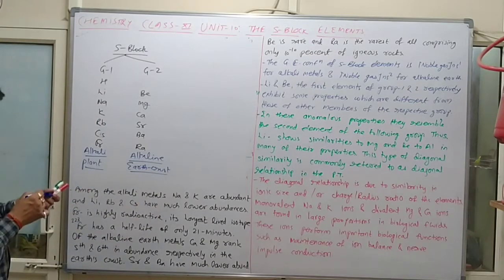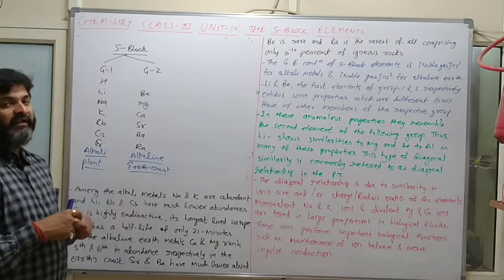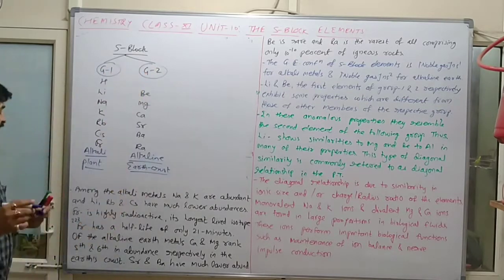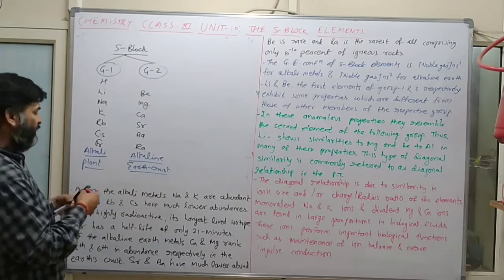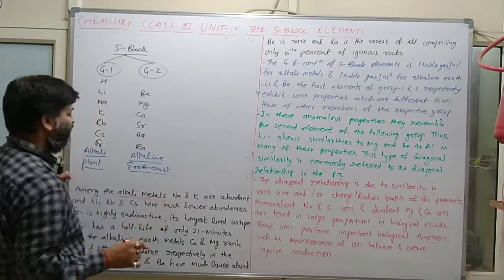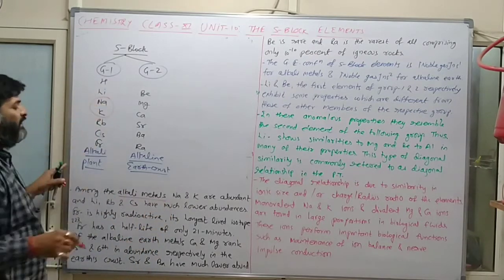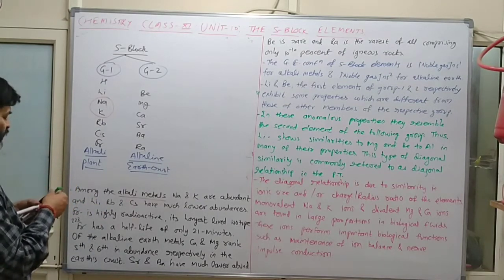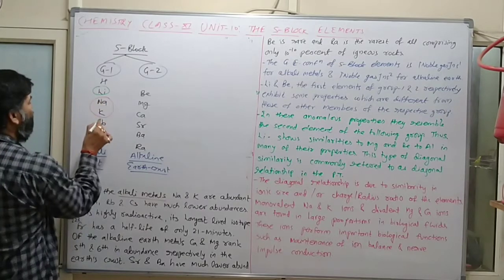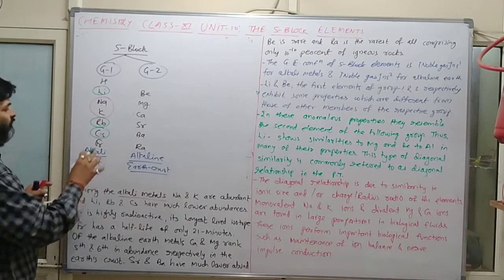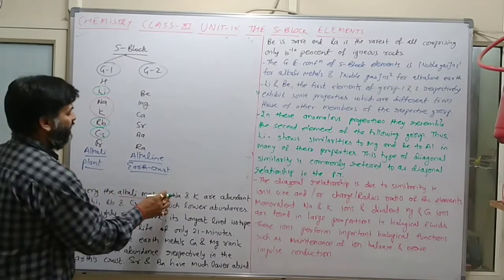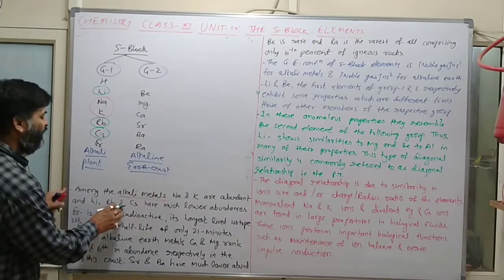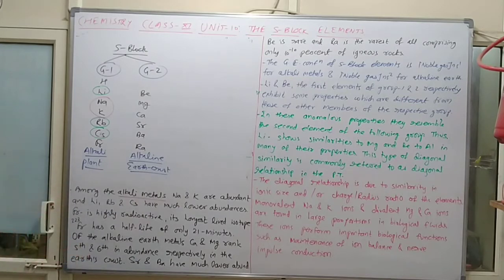Now on the basis of percentage, these group 1 and group 2 elements are further divided into different categories. Among the alkali metals of group 1, sodium and potassium are abundant in nature, while lithium, rubidium and cesium have much lower abundance, meaning percentage.